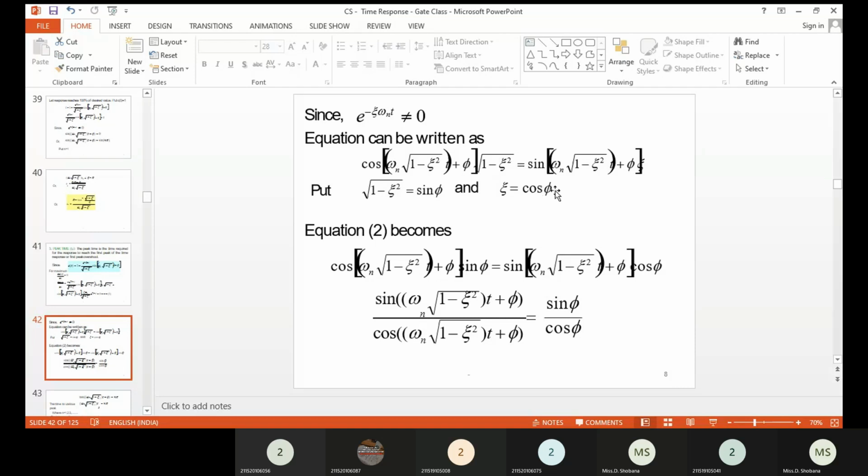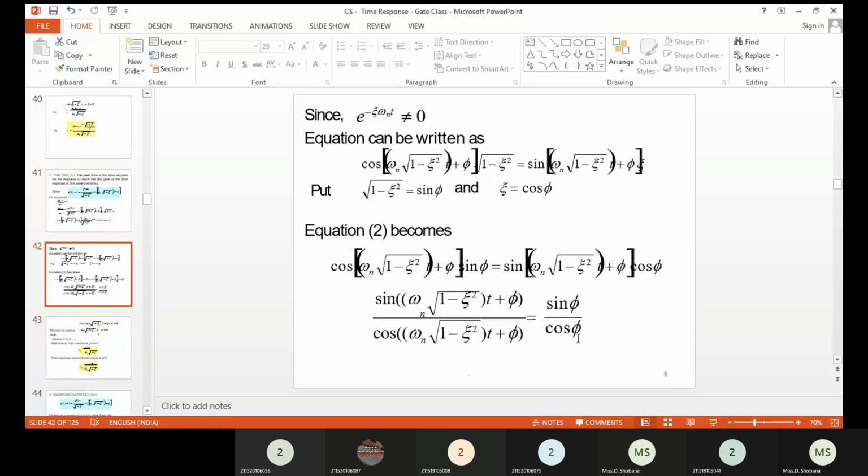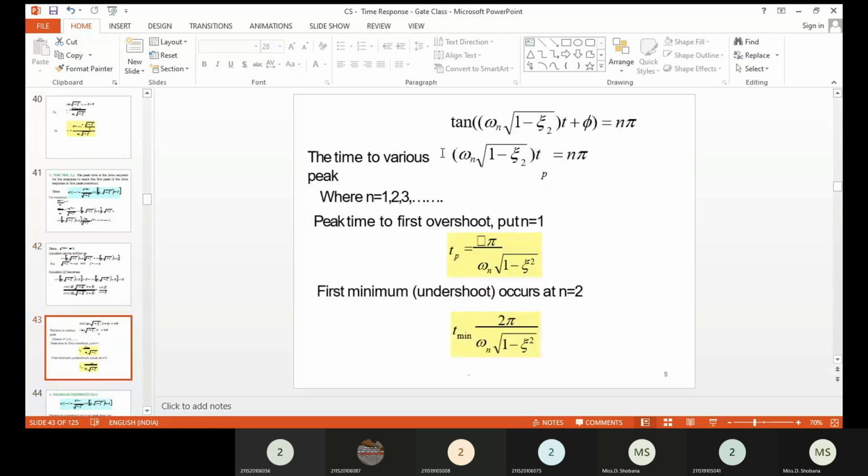Instead of sin phi, we are going to substitute cos phi. If you substitute that, you can get it like this. So you can see sin phi divided by cos phi is equal to sin(omega_n t/2) divided by cos(omega_n t/2). So here tan gets cancelled. Omega_n into root of 1 minus delta square into t plus theta is equal to tan phi. Here you can take the n value as 1, 2, 3.